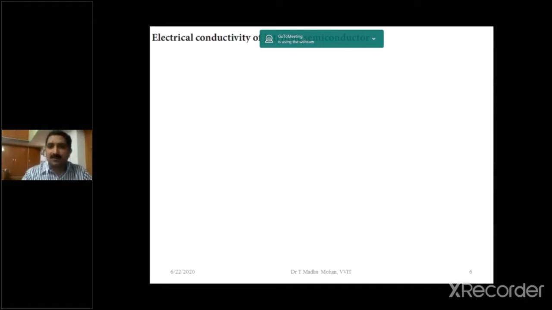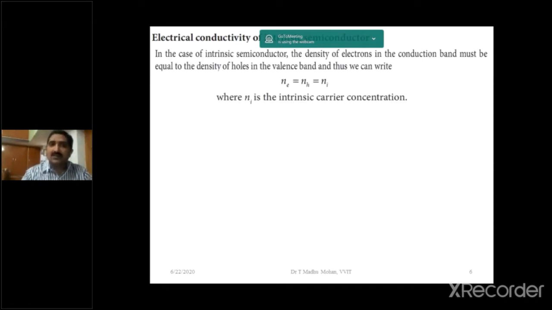Once again, in the case of an intrinsic semiconductor, the density of electrons in the conduction band must be equal to the density of holes in the valency band. We know the intrinsic carrier concentration Ni is equal to Ne is equal to Nh. This is Ni, the intrinsic carrier concentration, due to both the electrons in the conduction band and holes in the valency band.